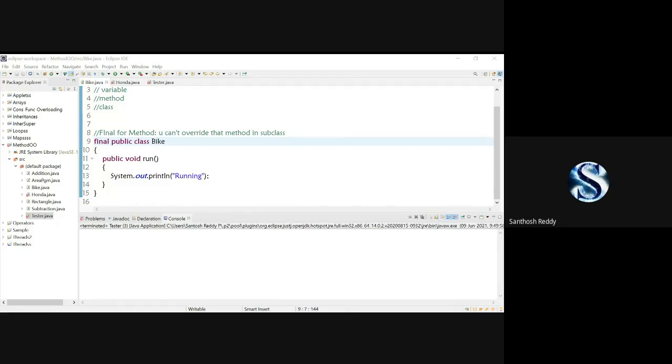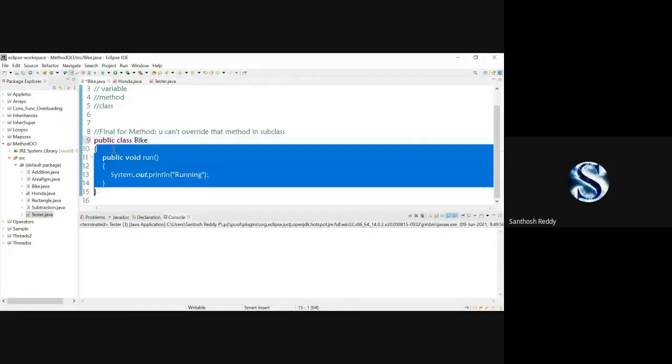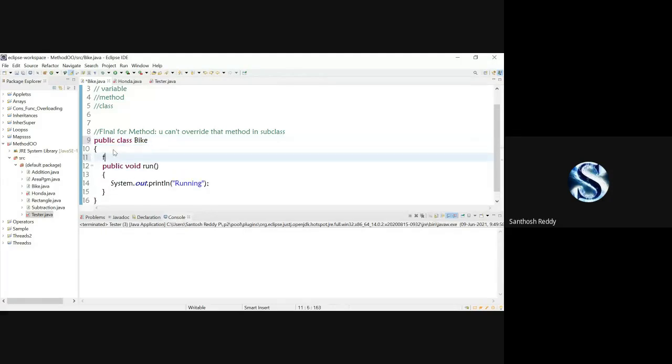Next, another thing I'll show for you people. When I make it final, like final int d, it cannot be done like this. You must assign a value to that particular d when you make it final.